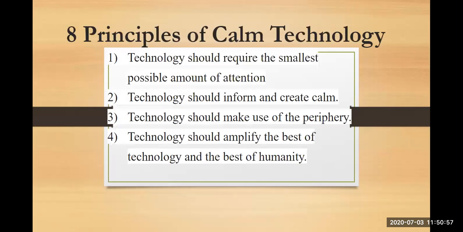We'll just take a quick recap. Principle 1, technology should require the smallest possible amount of attention. Principle 2, technology should inform and create calm. Principle 3, technology should make use of the periphery. Principle 4, technology should amplify the best of the technology and the best of humanity.